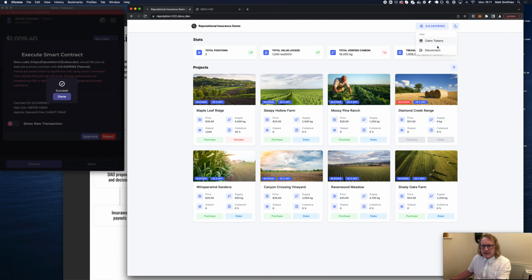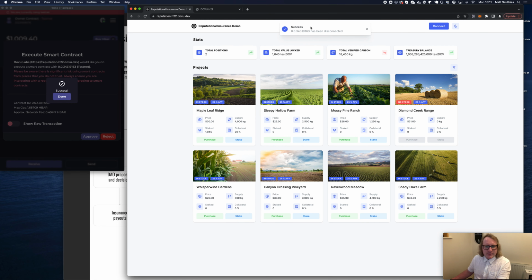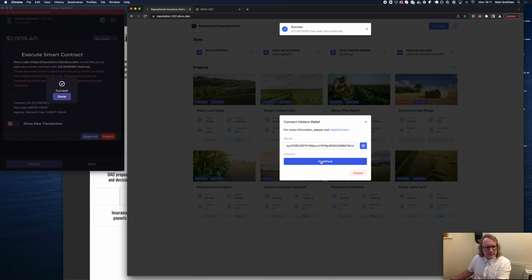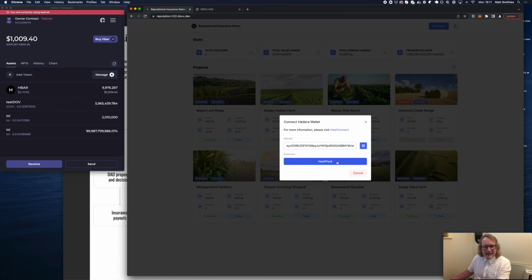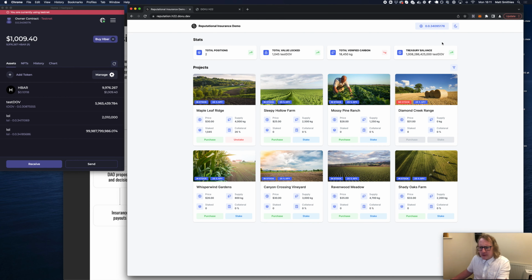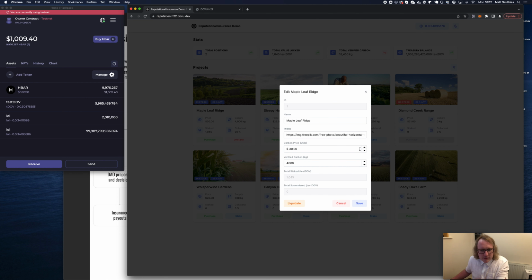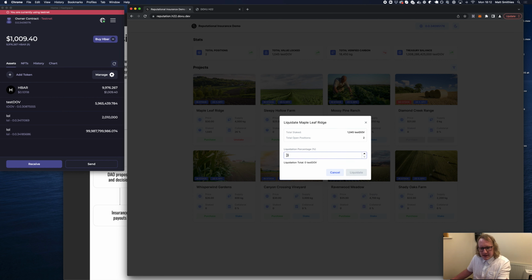Now let us disconnect and go in as the owner again. So we've got this warning that we should liquidate 10% because some of the credits are bad. This time we will log in as the owner to get access to the liquidation function. So as before, we go to projects, we select the Maple Leaf Ridge, we edit, we click liquidate, and we just said 10%, which means the liquidation total will be approximately 104 Dove.